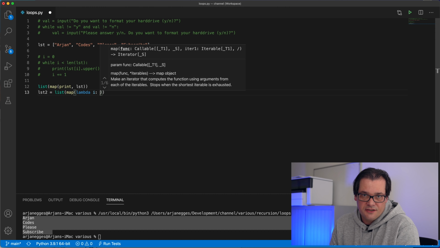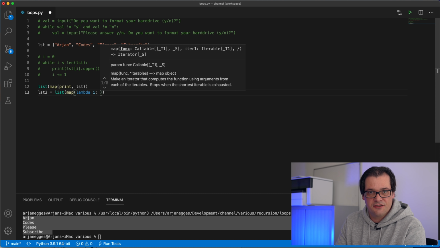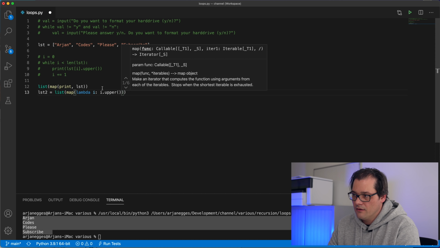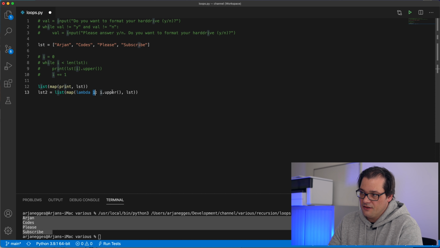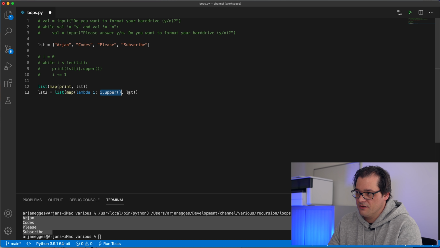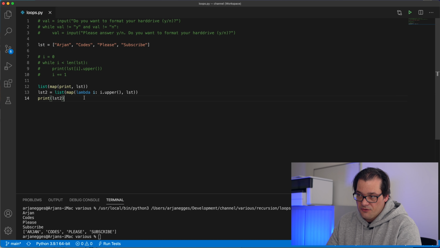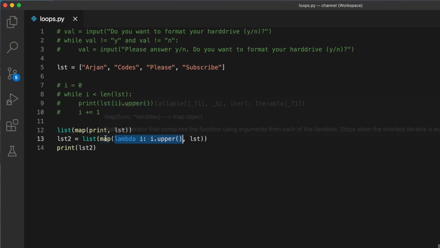A lambda function is basically an anonymous function, so it's a function without a name, but it's just used as a placeholder for the map function to call. And what it does in this case is it takes the item i and then it turns it into an uppercase item. And this is what you get when you print out the result. A lambda function therefore is nothing more than a function that takes some arguments, that returns a result, but that doesn't have a name. It's simply there for the map function to use to change the elements that are in the original list.